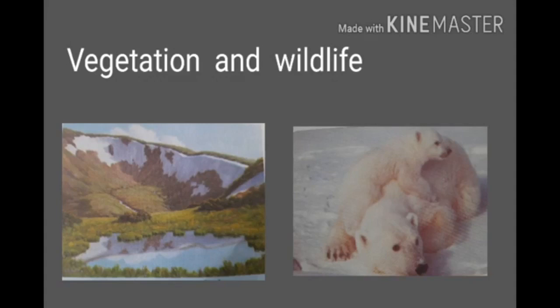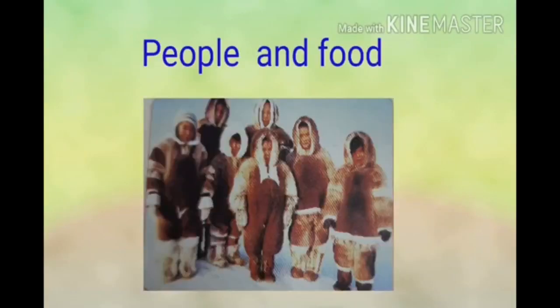Children, next we learn wildlife. The wildlife of Greenland includes only those animals which can survive in the harsh cold climate. Some animals are the polar bear, reindeer, huskies, and Arctic fox. Huskies are wolf-like dogs widely used by people for pulling sleds. Children, next we learn people and food.